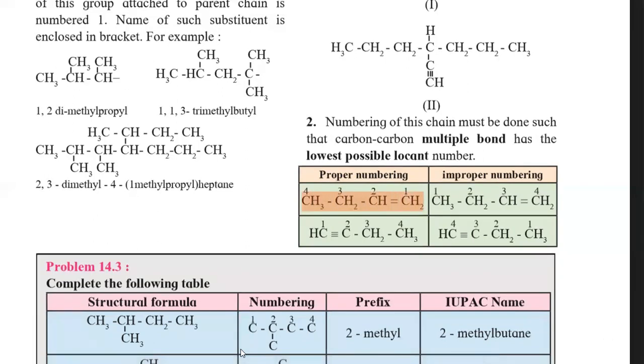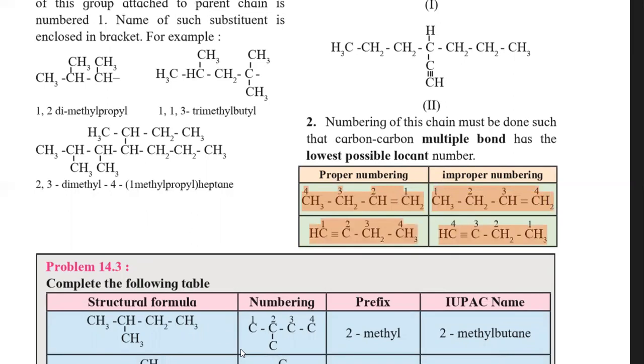The numbering is given starting from the carbon which is bonded to the double bond. Then how this numbering is wrong is given here as improper numbering. Here the carbon-carbon double bond is numbered as 3 and 4, and it is not the lowest numbering. So it is not the lowest possible locant, and hence it is wrong, improper numbering.